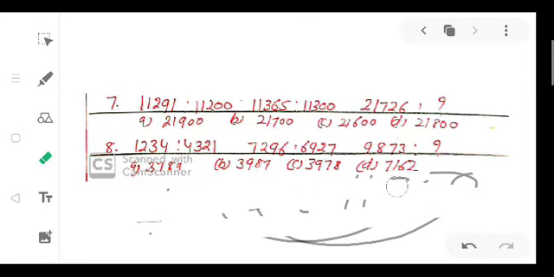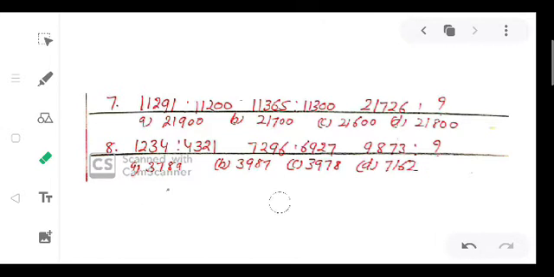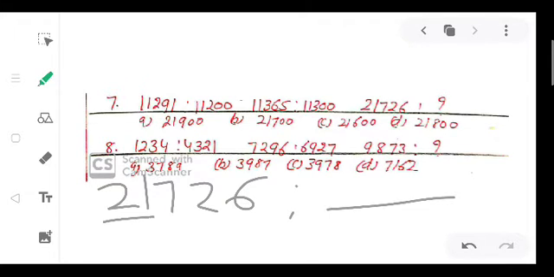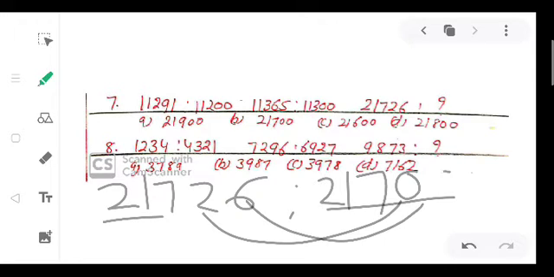So we will check the analogy for the full series, the complete series. What is the analogy between these numerals? 21726, this we have to find out. The first three digits I will write the same, and the fourth will be 0, the fifth will be 0. So what is our right answer here? Right option is B, 21,700. Clear?